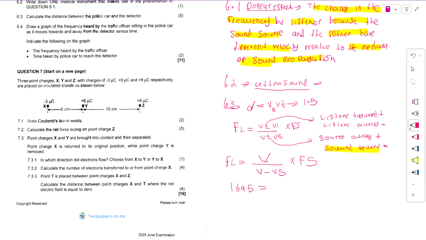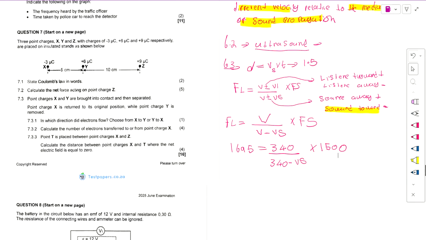V is the velocity of the medium, which is 340, divided by the velocity of the medium, 340, minus Vs, which we do not know yet, times the fS of the source, which was 1500.